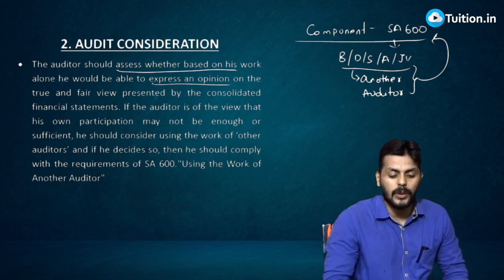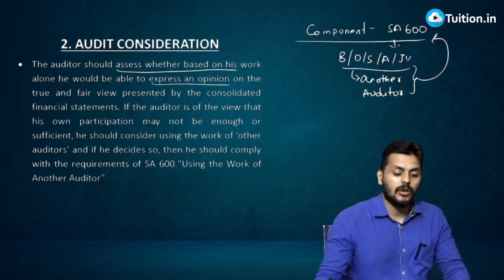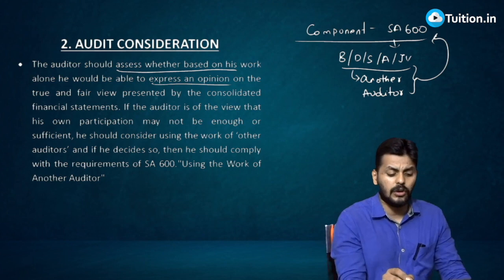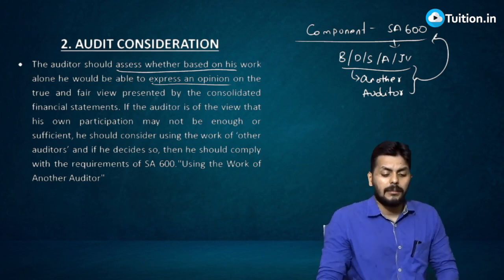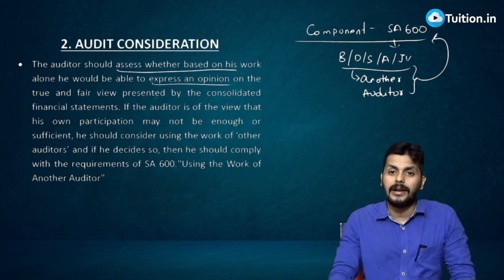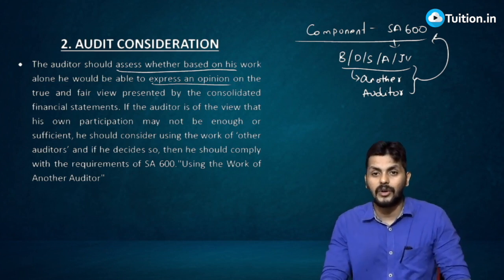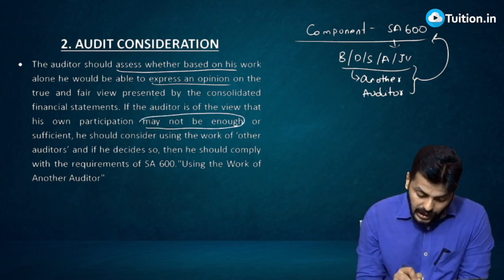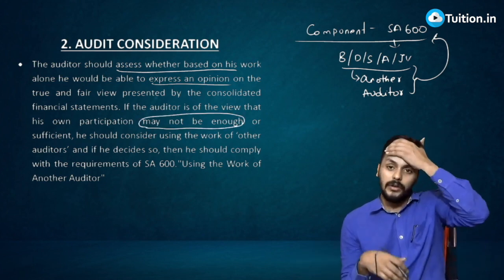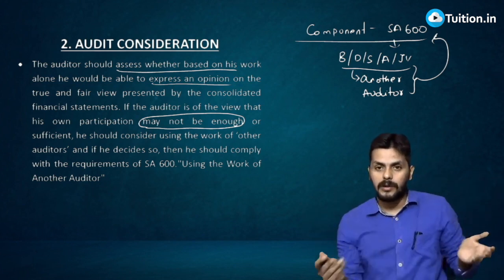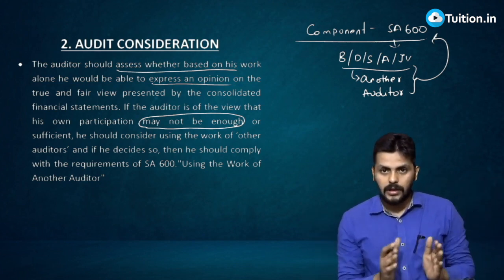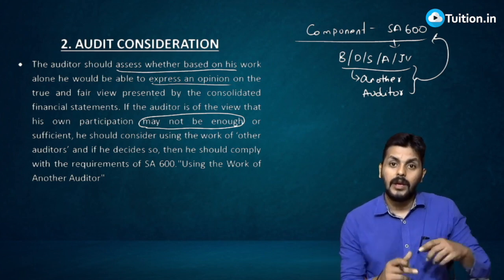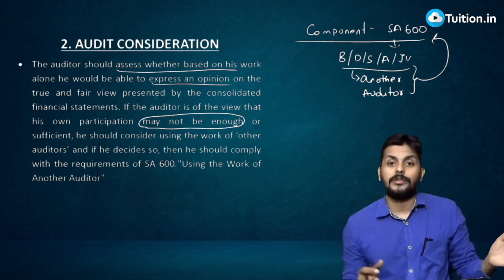But the auditor should assess whether based on his work he will be able to express an opinion on the true and fair view presented by the consolidated financial statements. And if the auditor is of the view that his own participation may not be enough, it definitely happens sometimes that because there are more subsidiaries, more number of branches and all that, you can't obviously do consolidation on your own. Many subsidiaries, parent company, and then so many co-subsidiaries, associates.